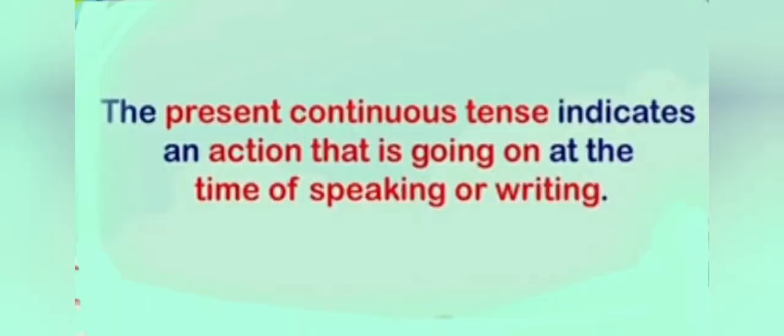Students, the present continuous tense indicates an action that is going on at the time of speaking or writing. It means the present continuous tense is used for an action that is going on or continuing at the present time. It means the action is going on, it is in progress. We also use this tense to talk about actions planned for near future. Okay?